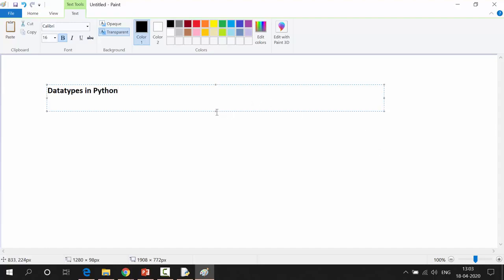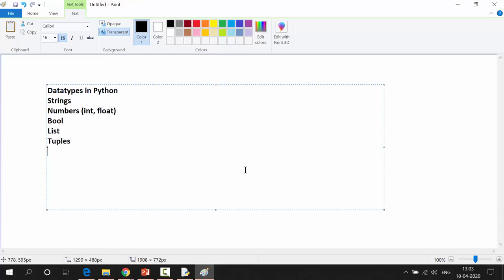Python data types are strings, numbers, boolean, list, tuples, dictionaries, sets, rows and sets.